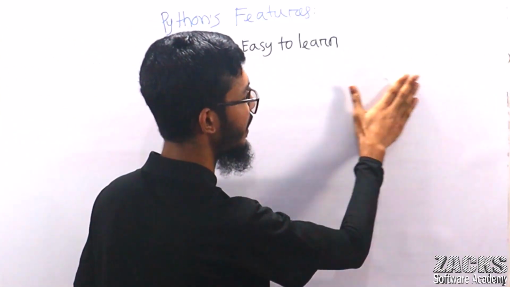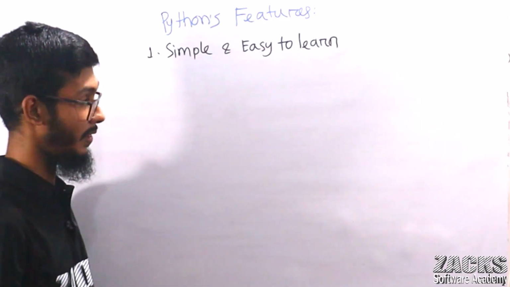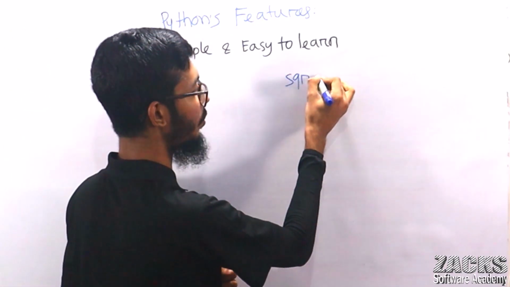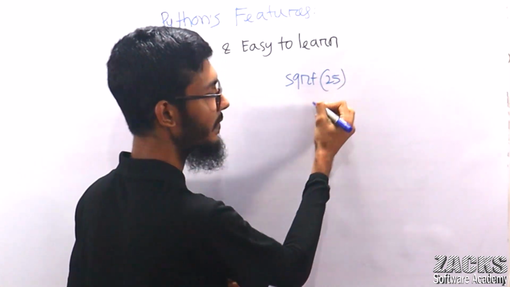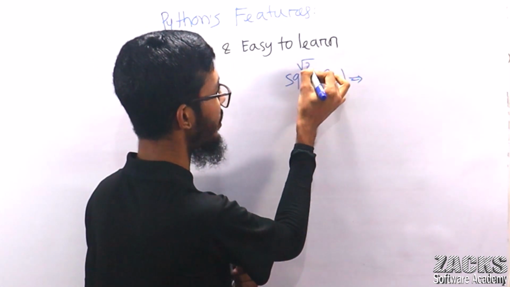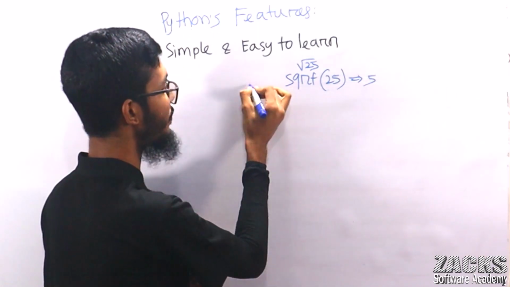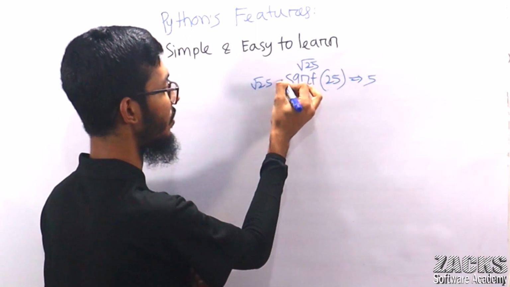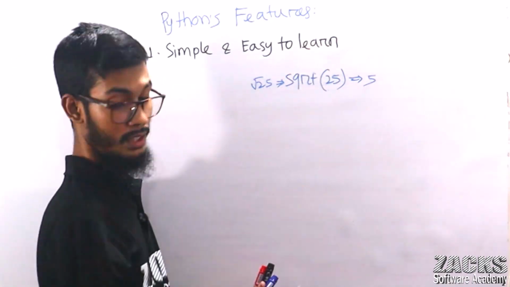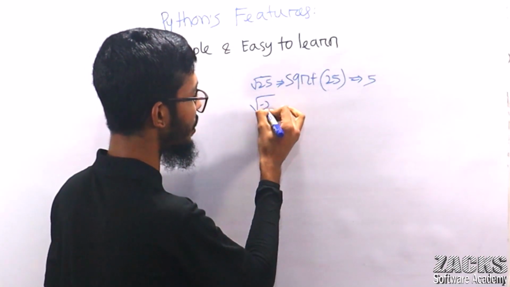Do you know this concept? If you don't know, no problem, ignore this concept. But let me explain. If I ask what is the value of root over 25, you will answer 5 now. But if I ask this same question, what is the question, sir? My question is, what is the answer of the square root of minus 25?